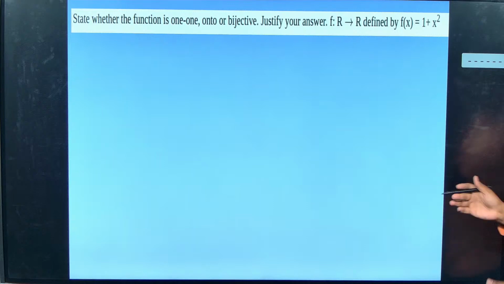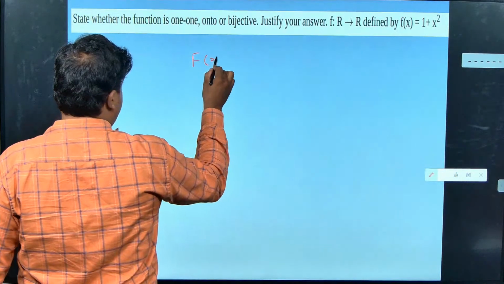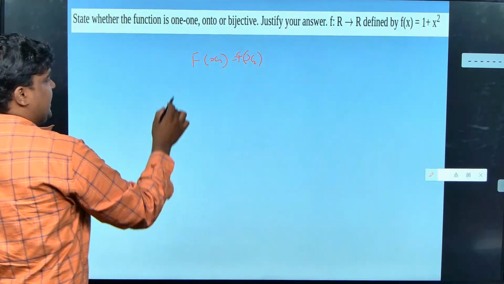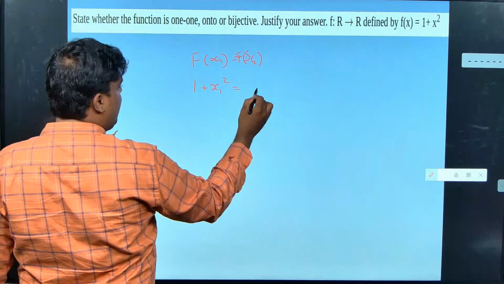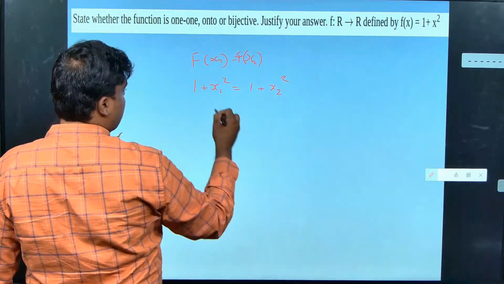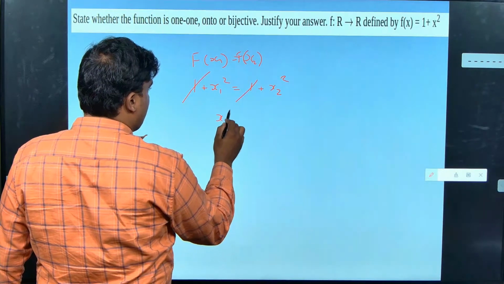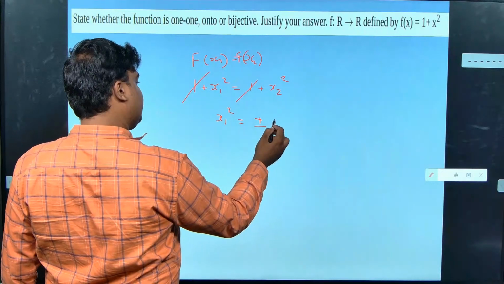Okay, but I need to know all this. But when writing, how will I write? As if you know nothing: f of x1 equal to f of x2 only when x1 equal to x2, you write all that. What will you do next? 1 plus x1 square equal to 1 plus x2 square. This plus 1 gets cancelled. Then x1 square will be equal to plus or minus x1.